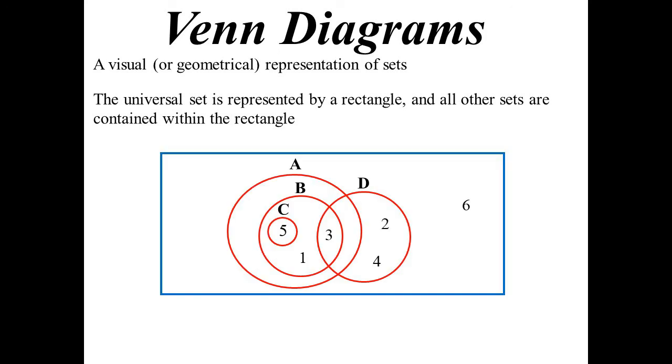So here's an example of the universal set I've drawn in blue, and then a few other sets are in there as well. If I wanted to illustrate here that C is a subset of B, if I look at that universal set, what I've done is I've shaded in the set B, but to illustrate C is a subset, you see I've left that blank. But subset means contained within. That's what I'm basically illustrating with that diagram.